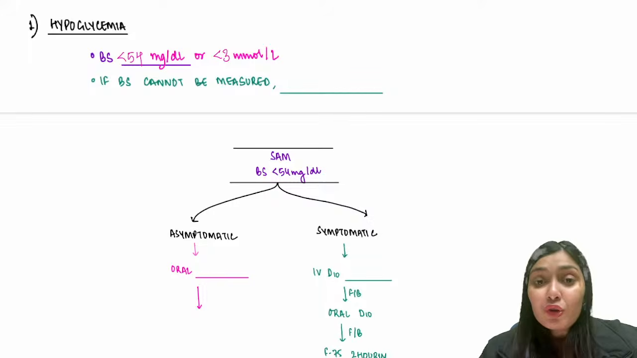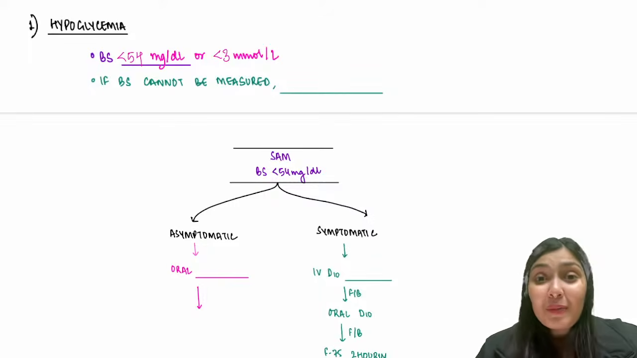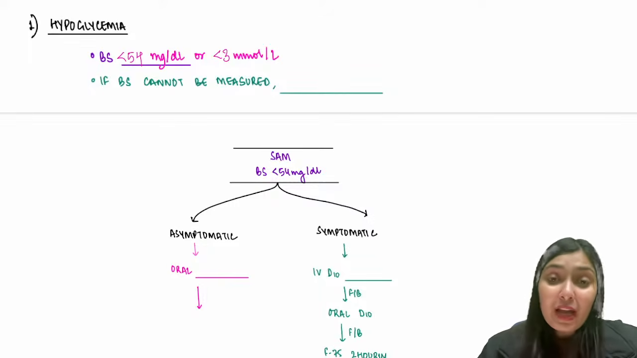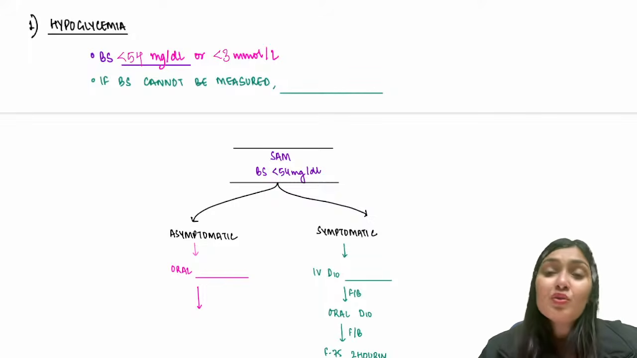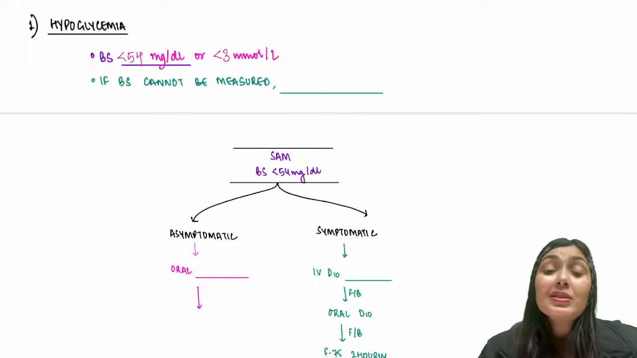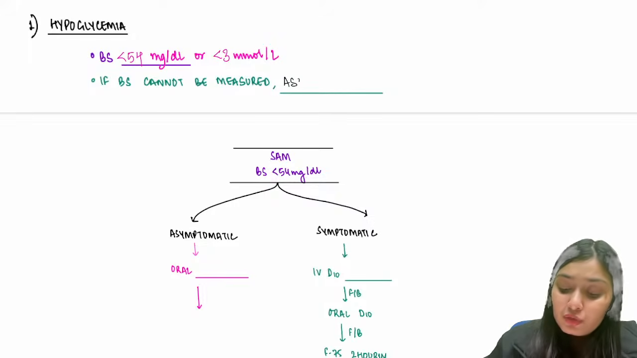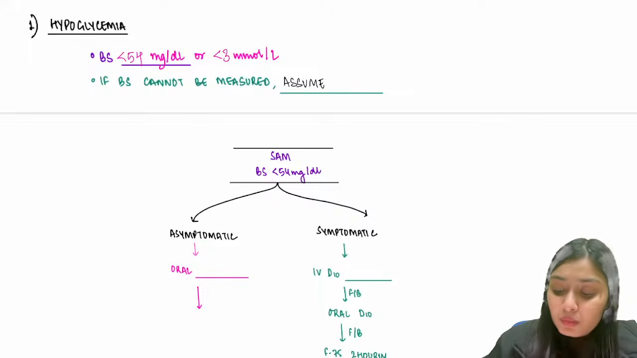This is the definition of hypoglycemia. But if you have worked in a resource limited setting, government hospitals, then usually the glucometer is not available, or if available, it might not be working, or if working, strips might not be available. A lot of reasons could happen where you are not able to check the blood sugar levels. So if you're not able to check the blood sugar levels, assume hypoglycemia in a SAM child. Remember, if blood sugars cannot be measured, you assume that this child has hypoglycemia.